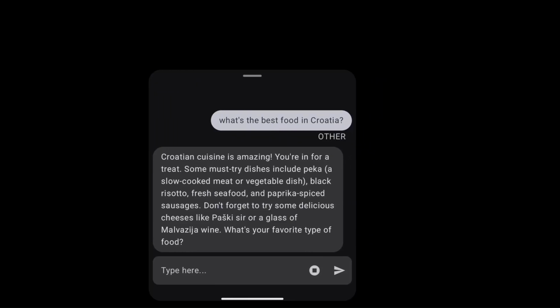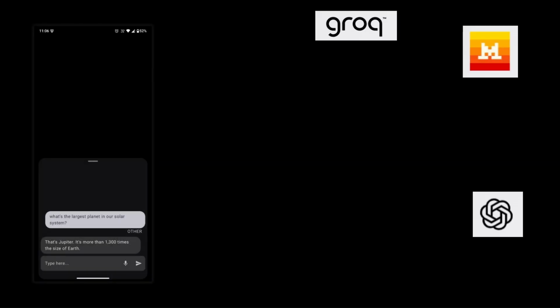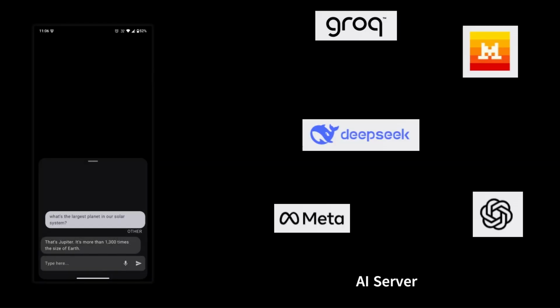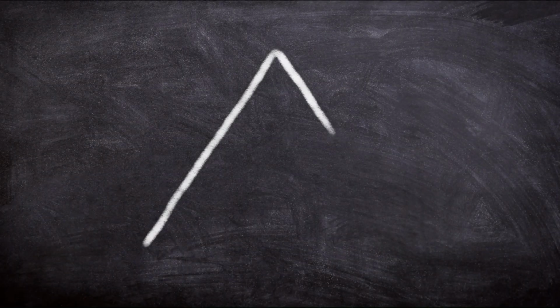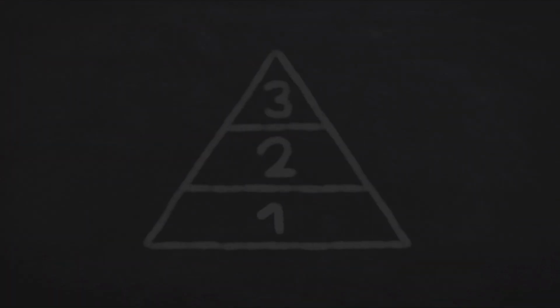Only when you ask some general question like what's the best food in Croatia, then your data will leave your phone. Again, that is under your control. You can decide which AI server to use. So stick around and I'll show you everything step by step.